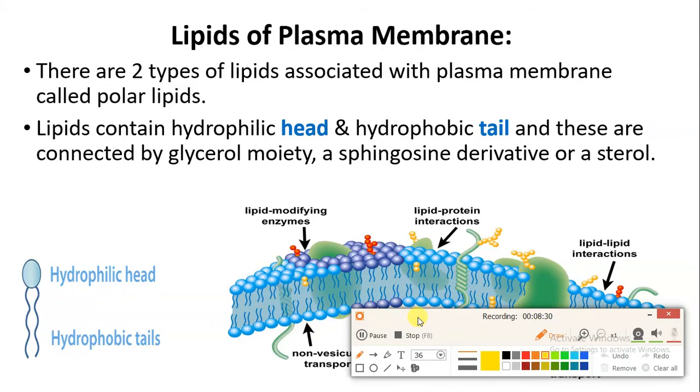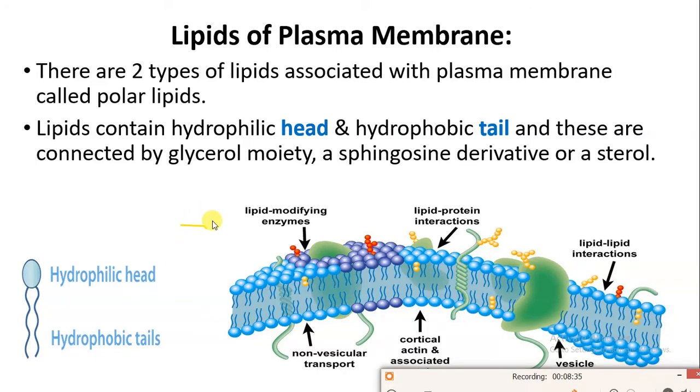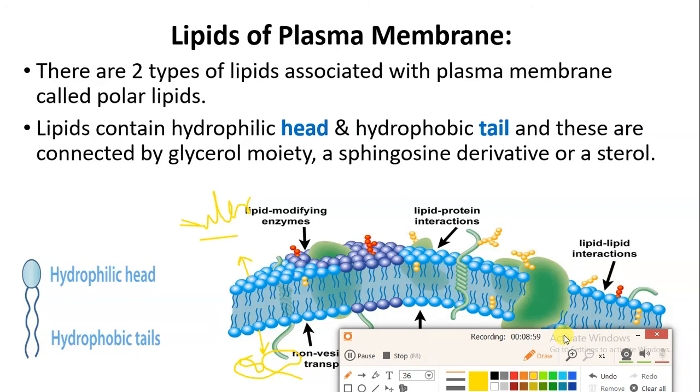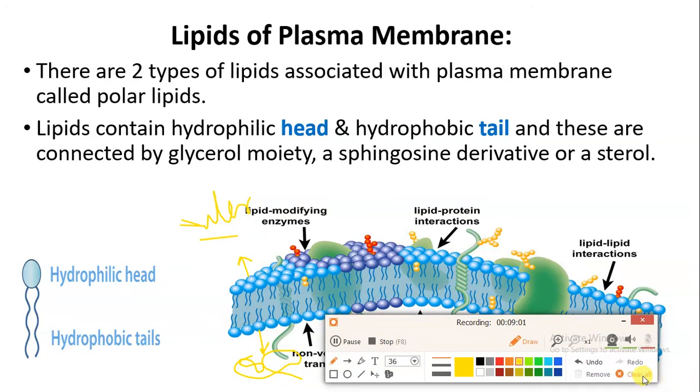So here, suppose we imagine there is a cell. Here there is going to be the presence of water, H2O. Okay, here is the water present, and here is also the presence of the water. So the head is always present facing the water. Here the head is always present facing the water. So when we talk about the head, it is always hydrophilic.